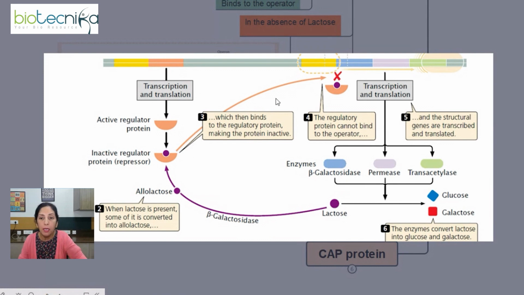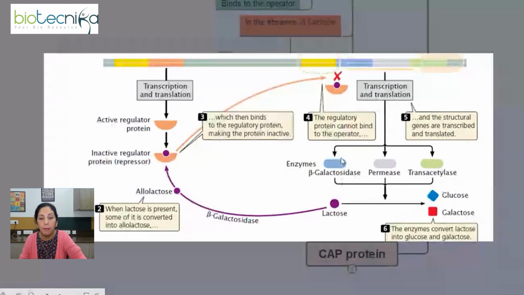So when it will not be binding to the operator site, that means the operator will be all free, the promoter will be all free, and hence RNA polymerase will be able to bind to the promoter and the transcription will happen. Now you can see that transcription is going on and all the three enzymes are being produced.